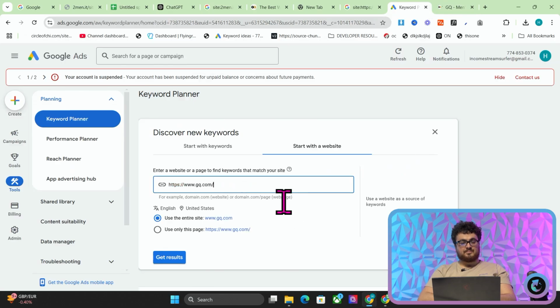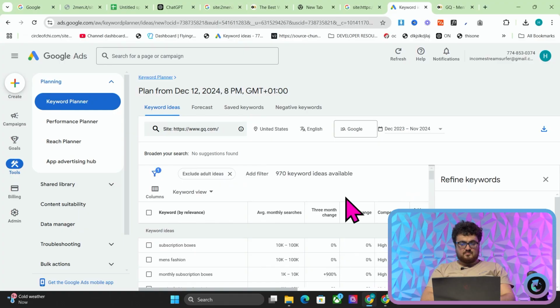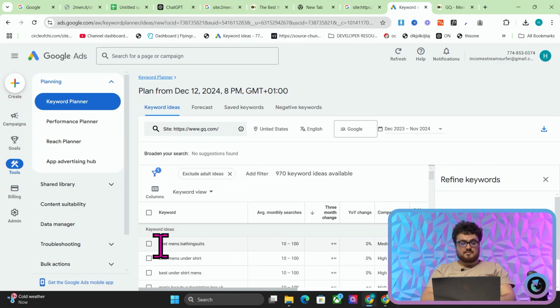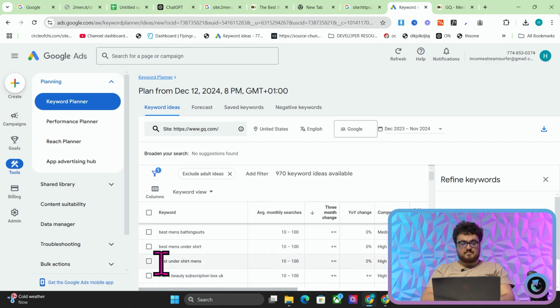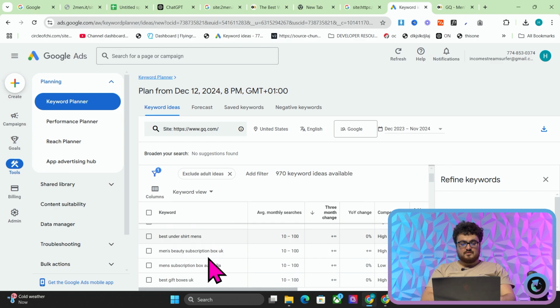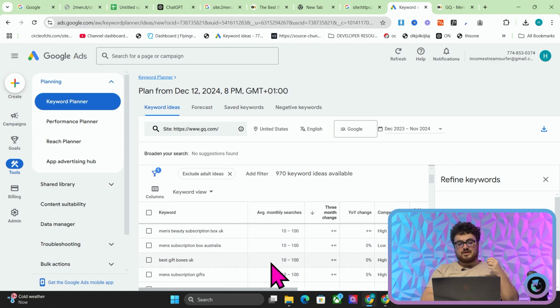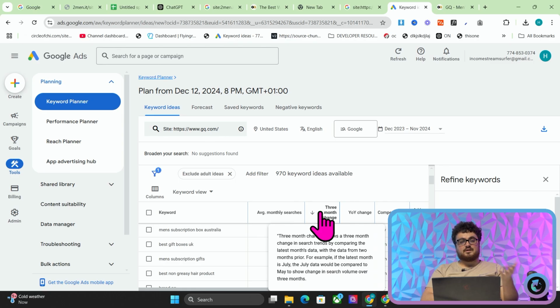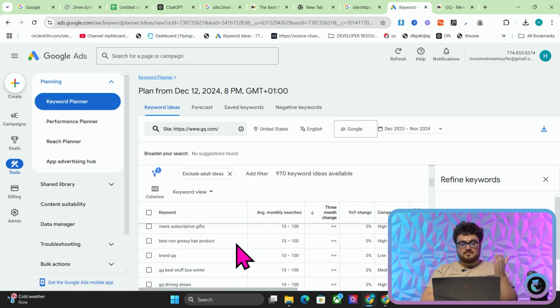What you want to do is you want to put GQ here where it says start with a website and then get results. Okay, so what we can see here are some pretty good keywords, but, and I've been saying this for years now, what I like to do is I like to press 3-month change and look at these examples, okay? So best men's bathing suits, great keyword. Best men's undershirt, best undershirt men's. This is just a much quicker, much easier, and you get to see the traffic, and also there's trending. Like, what more could you want here, to be honest with you?